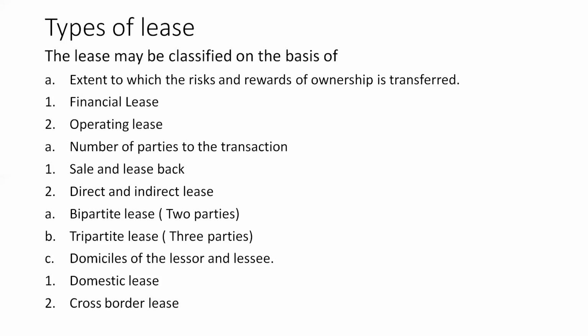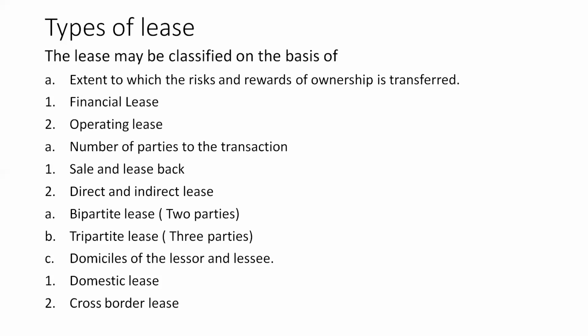So it is what you call direct and indirect lease. In this case, for the person who stays in the hotel, who is the lessor? The lessor is the hotel business person. But the real lessor is not even the hotel owner, it is the landlord who gives the hotel.